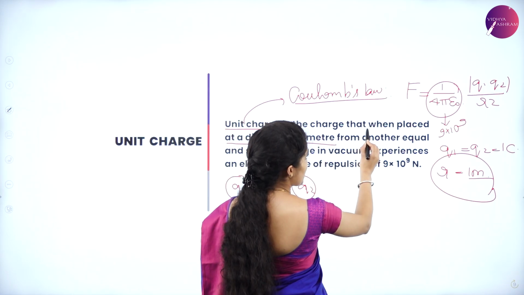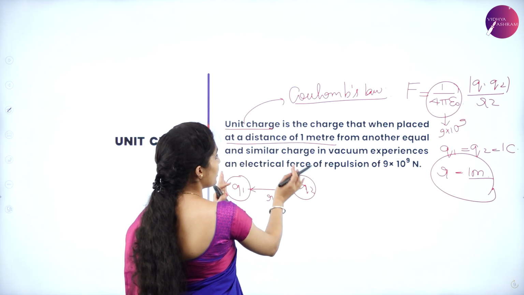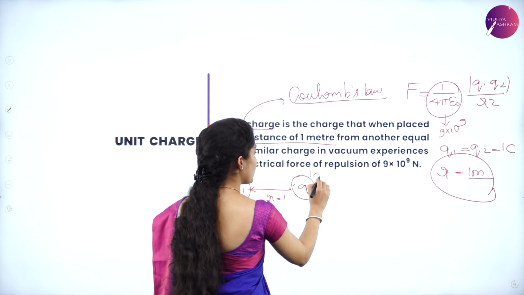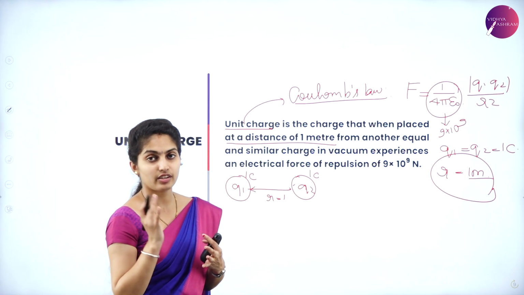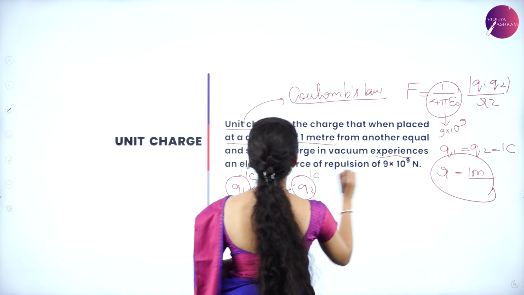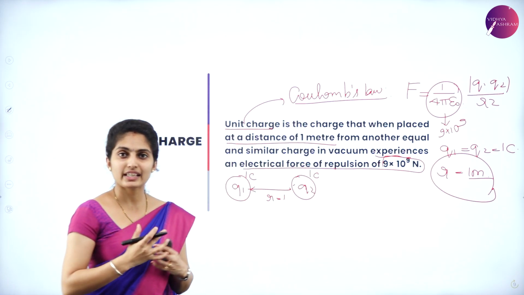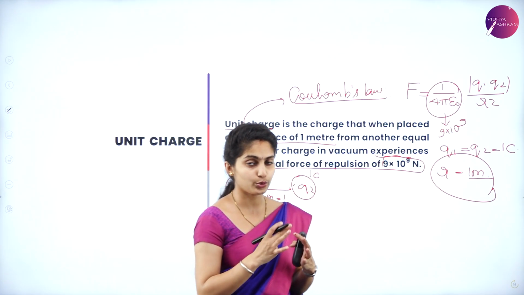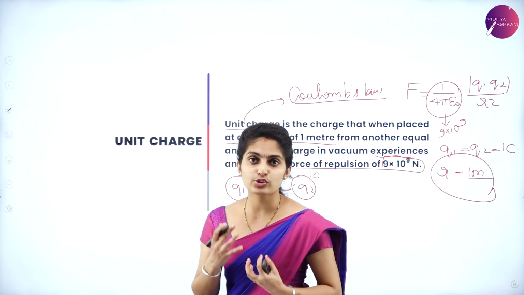So the unit charge is one which is placed at a distance of 1 meter from another equal and similar charge, that is 1 coulomb. This is also 1 coulomb, in vacuum condition, where there is no presence of any air. In vacuum condition, it experiences an electric force of repulsion. It experiences either force of attraction or force of repulsion, as I told you in general in Coulomb's law. But here they have given electric force of repulsion.